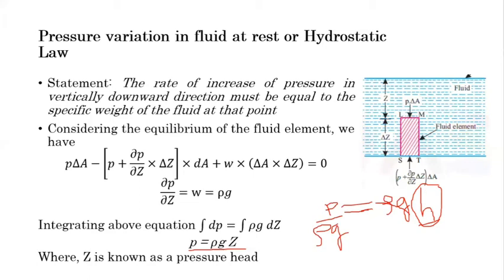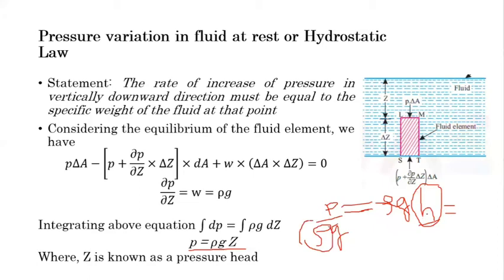But during derivation or indication of this, we must take care about this rho, because H is always used with an indication of the fluid. Let's say mm of Hg, mm of water column, mm of air. Sorry, mm of air is not used. mm of oil of different specific gravities. So in this case, rho is considered of the fluid about which you are going to measure the height.